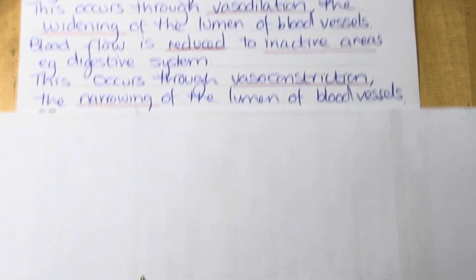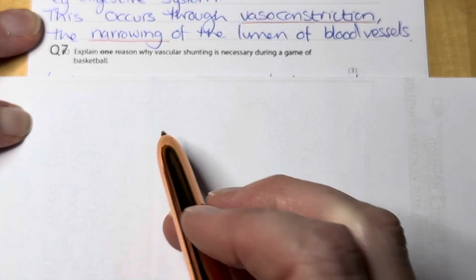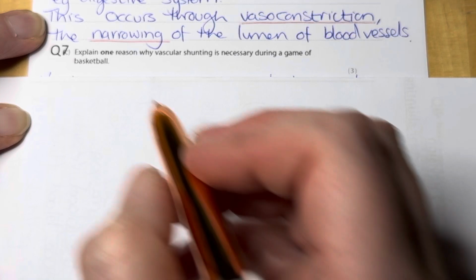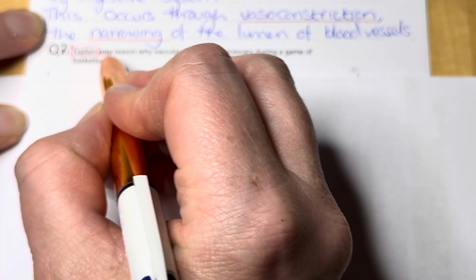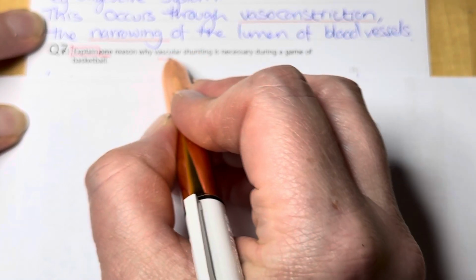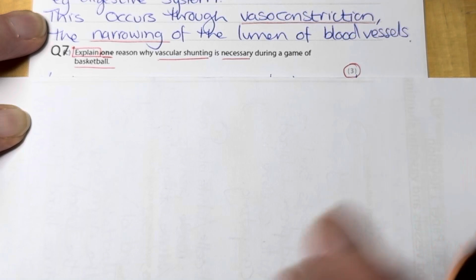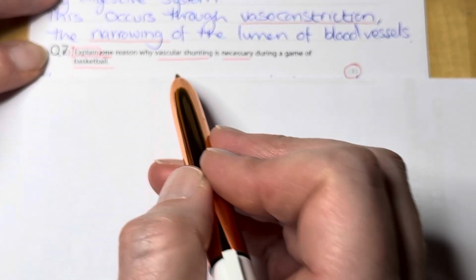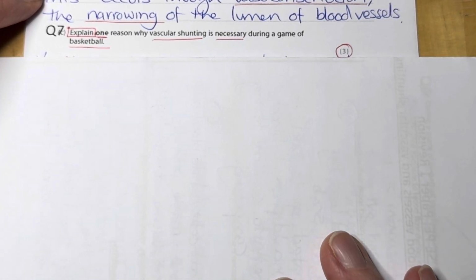Right, final question on this homework. Question 7, explain one reason why vascular shunting is necessary during a game of basketball. So I'm going to box the command word, and again, it's one reason, vascular shunting, necessary, and we're talking about basketball. And this time we've got 3 marks. Now it's an explain question. So we need to make sure we use that connective therefore, and we're linking it to the impact.